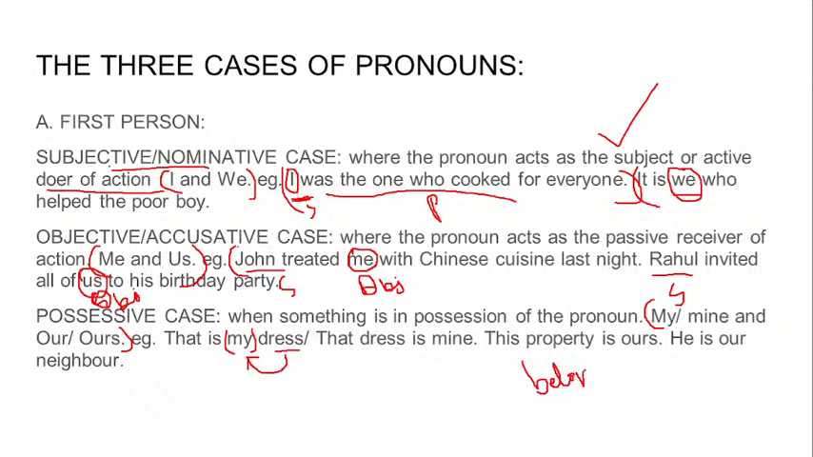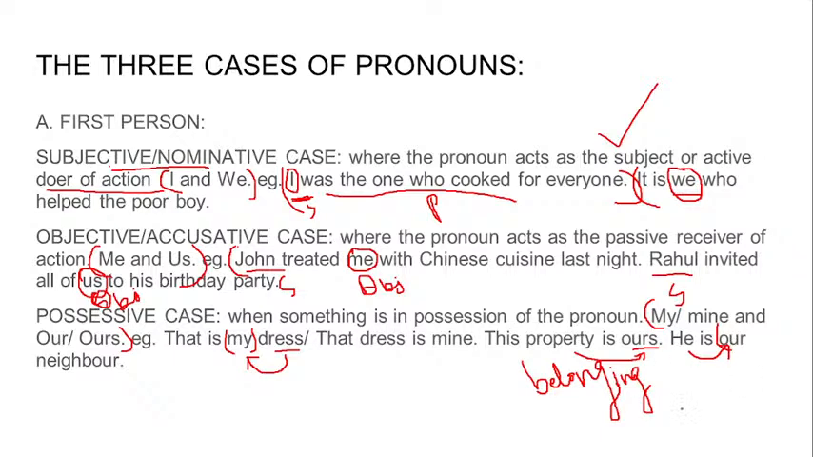Belonging. I have written in the PPT, belong. So who does he belong to? So he belongs to us. He is our neighbor. Whose neighbor is he? He is our neighbor. So our is the pronoun. Ours. This property is ours. Whose is the property? Ours is the property. We own the property. The property belongs to us. We possess the property. Who possesses the dress? I possess. So that is my dress.